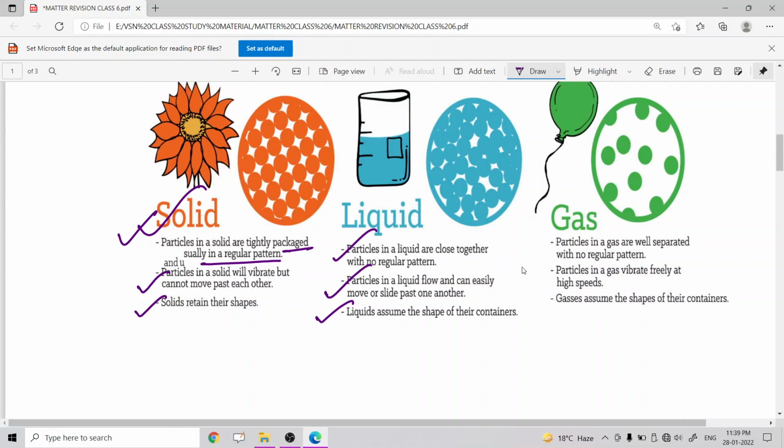And for gases, particles in a gas are well separated with no regular pattern. Second, particles in a gas vibrate freely at high speed, and gases assume the shapes of their containers. Now, in general, a state of matter depends on the intermolecular force and the intermolecular space between its molecules. Now, the question is what is intermolecular force and what is intermolecular space between molecules? In general, these are the two factors on which a state of matter depends.